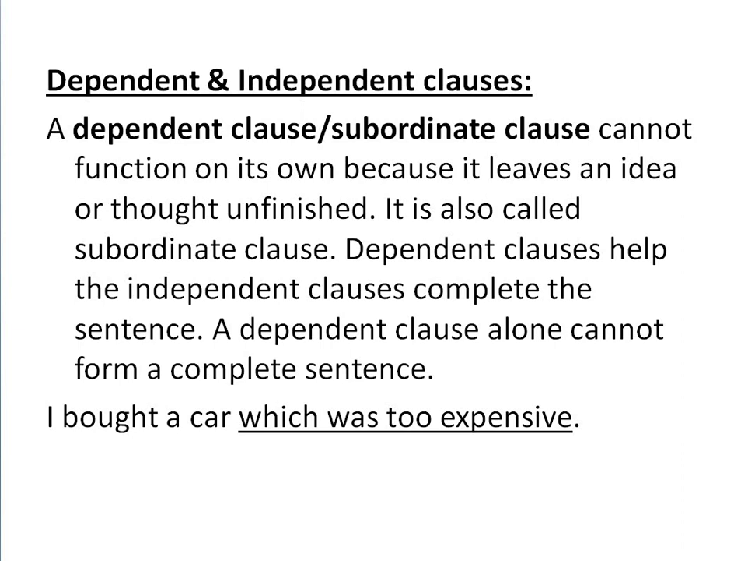I bought a car which was too expensive. "Which was too expensive" is a clause. It contains a subject-predicate relationship, but it's a dependent clause because if it's written alone, like "which was too expensive", it's not giving a clear thought. It's dependent on the clause "I bought a car". "I bought a car", when it comes alone, can stand on its own and conveys a complete thought. But "which was too expensive" is not conveying a complete thought.